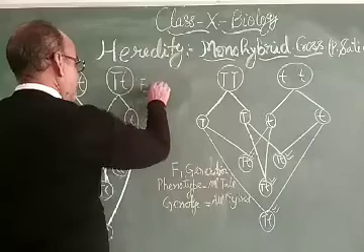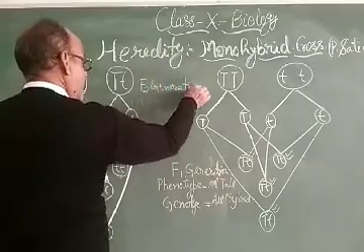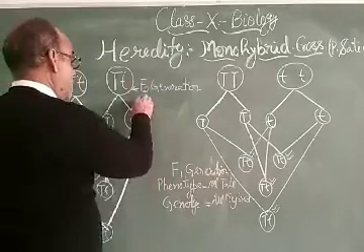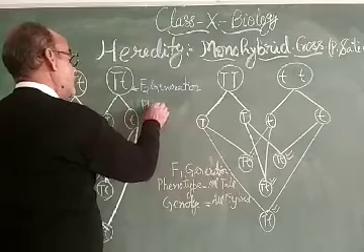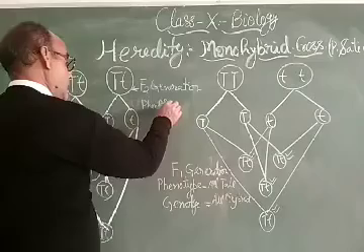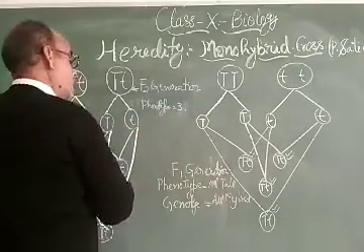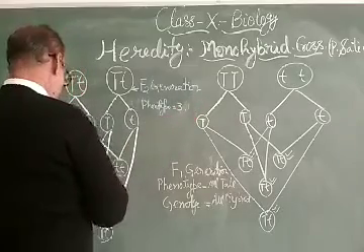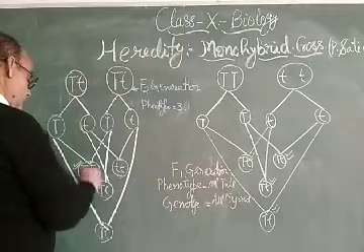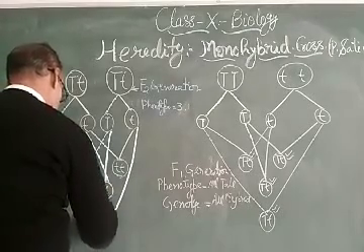The findings in the F2 generation are like this: the phenotypic ratio is 3:1. This is the phenotype.